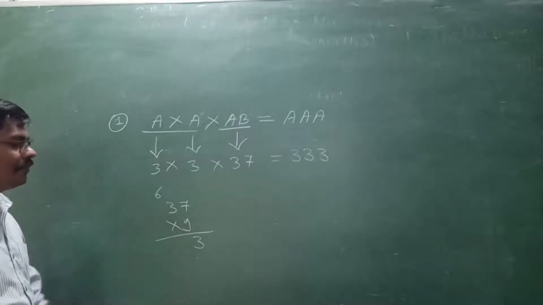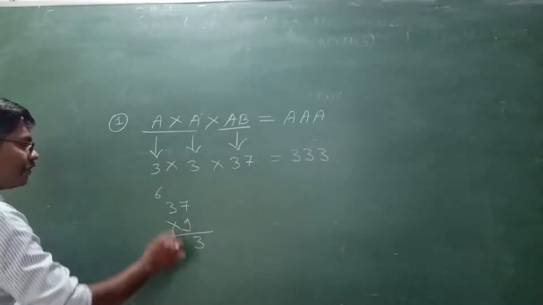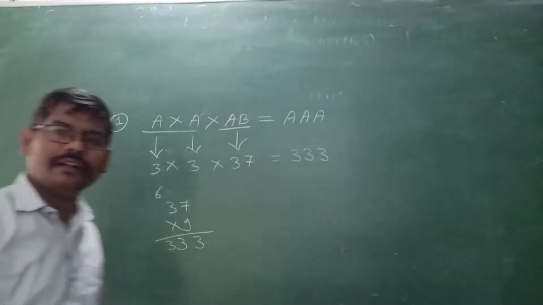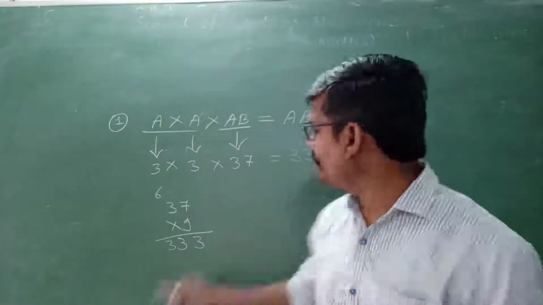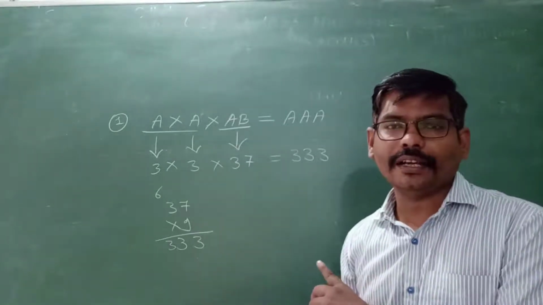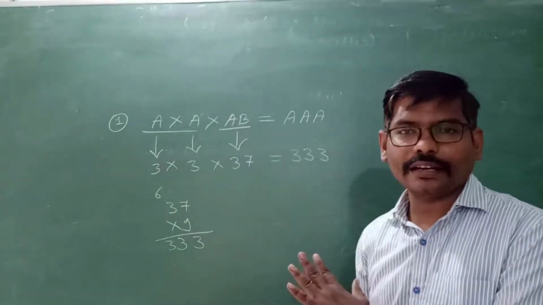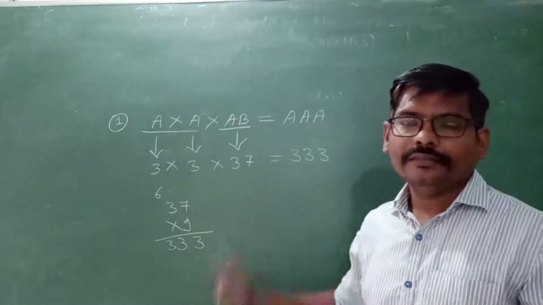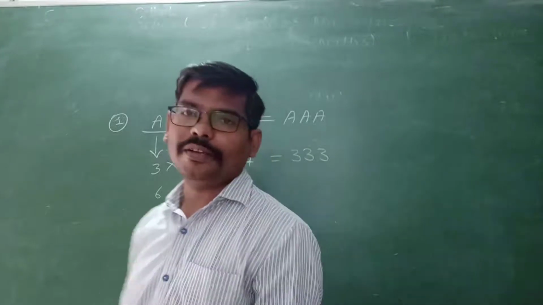Now 9 3s are 27, 27 plus 6 is 33. So it satisfies our answer. So in this way, my dear students, you have to find out the numerical value of this alphabetical expression, algebraic expression we can say, and once you find it, you will solve this type of example.